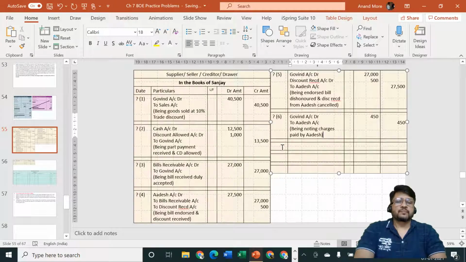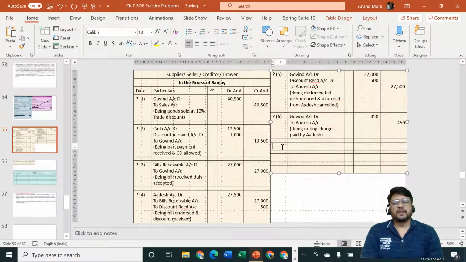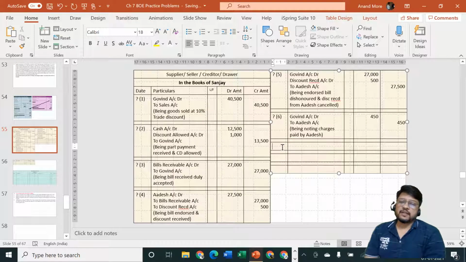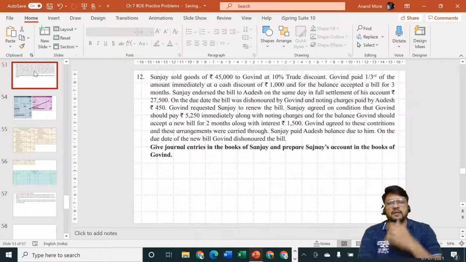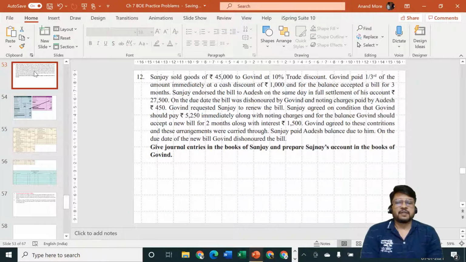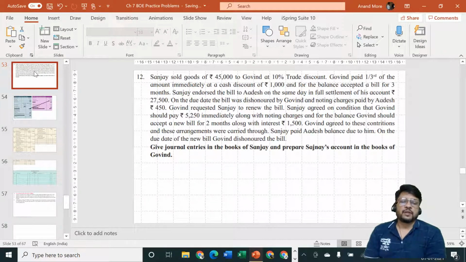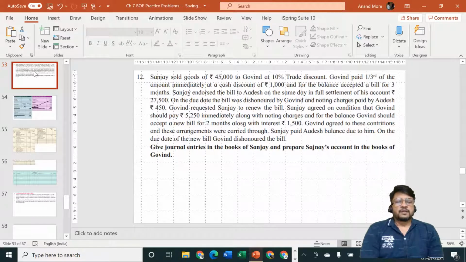Okay. Next part. After that, next entry is we are going to charge some interest now, and we are going to demand some cash now, because Govind has come to us. Govind has come to us and he has requested Sanjay to renew the bill. On the due date, bill was dishonored by Govind and noting charges paid by Adesh rupees 450. We have completed that transaction. Govind requested Sanjay to renew the bill.